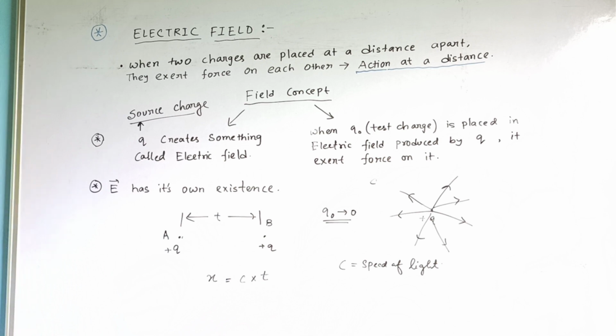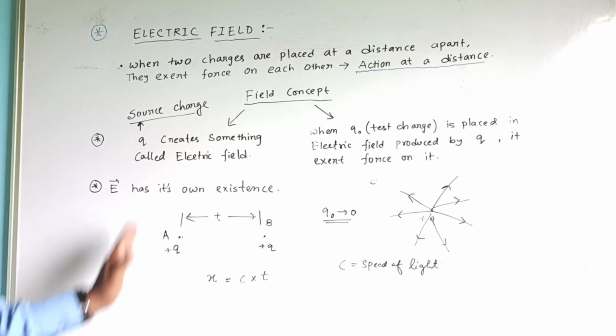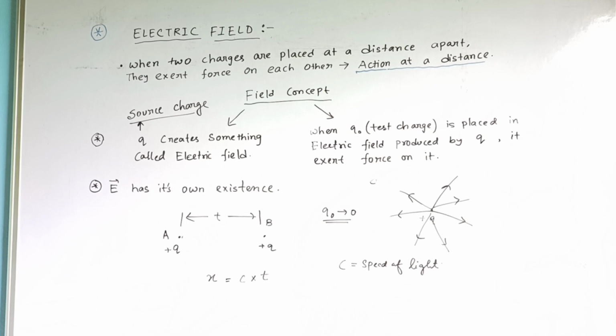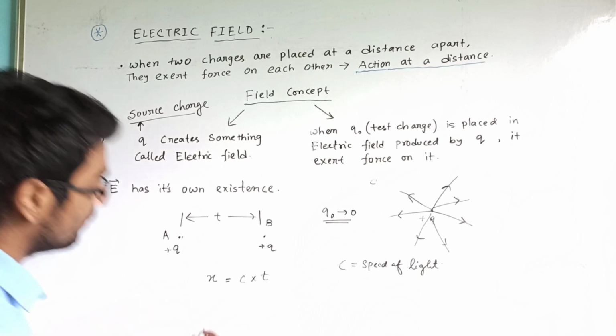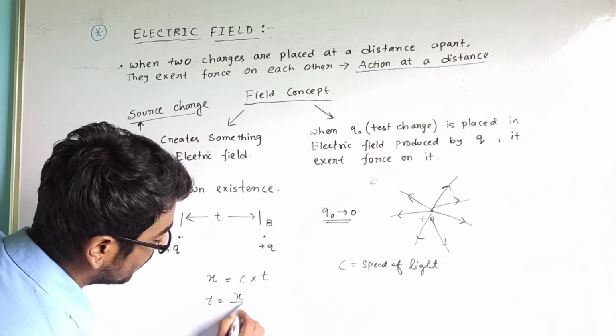So hence what we can say from here is that the electric field takes a finite time to propagate. That means if a charge is displaced from one position to another position, the change in electric field at a distance r, or distance x here, will be noticed after time. So the time will be x by c.